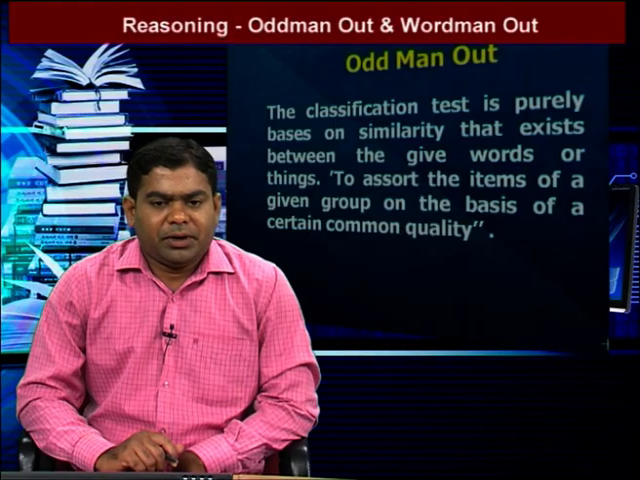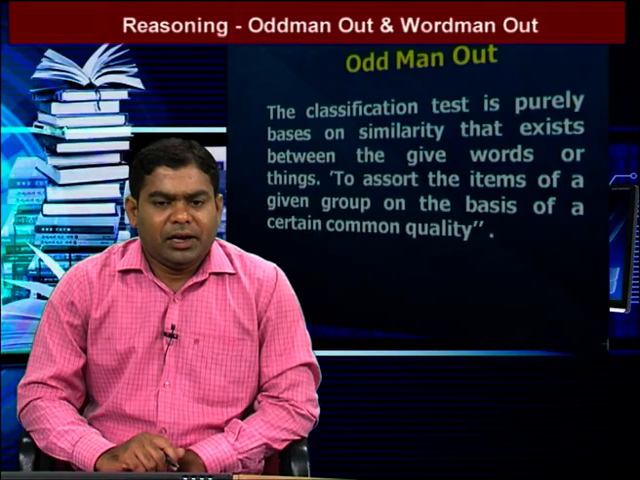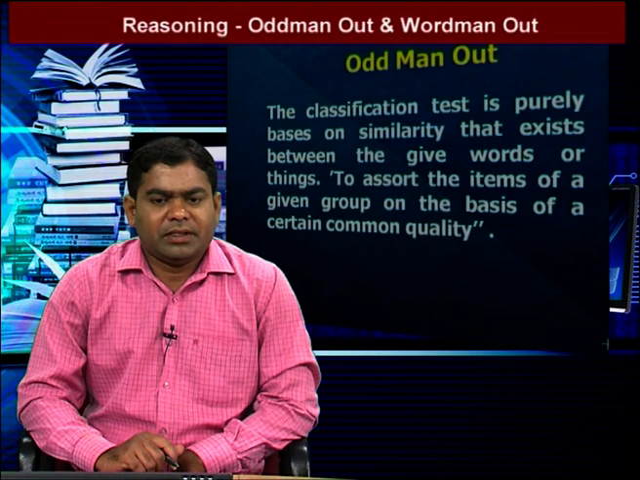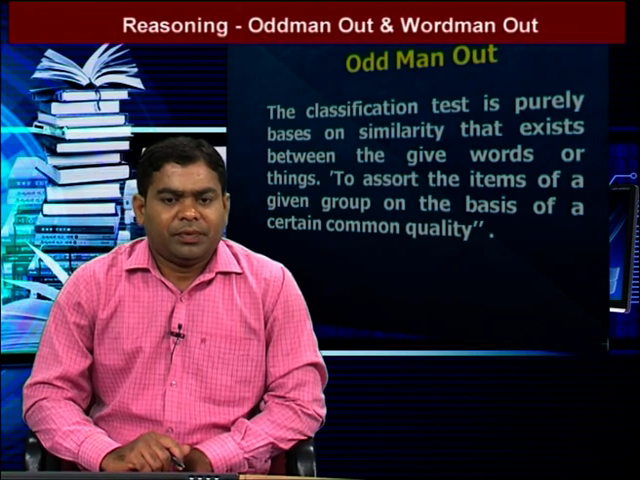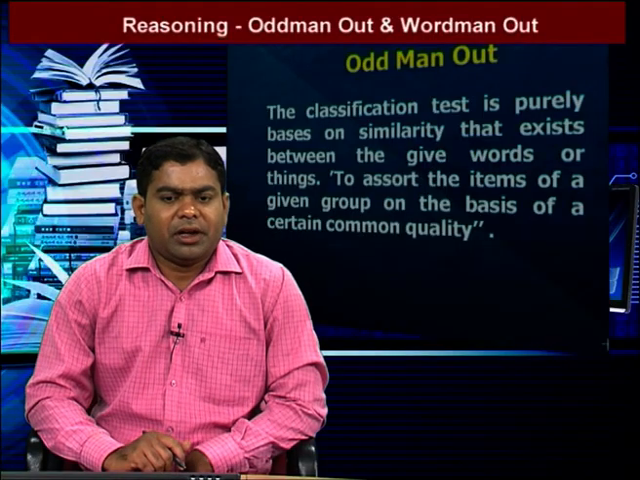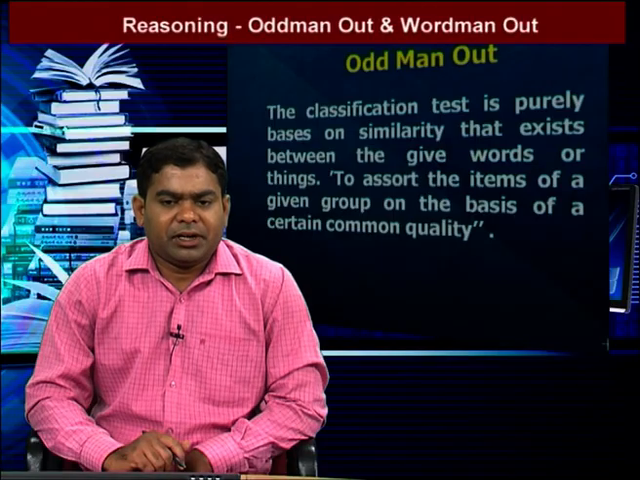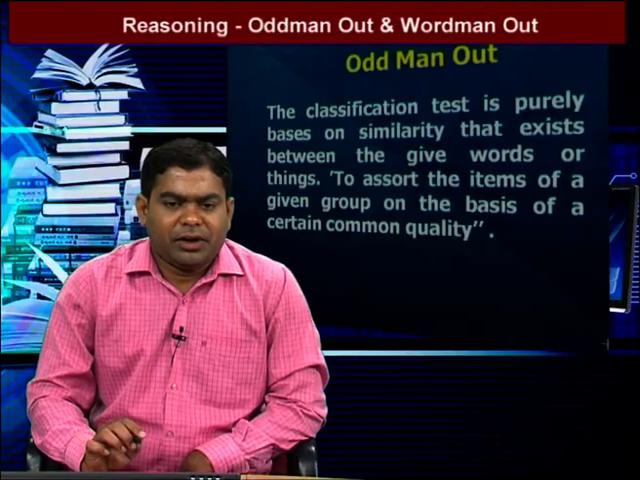Generally in this topic, in a question five options are given. Among these five options, four options are in the same pattern and one is different. We find that option. Here the classification test is purely based on the similarity that exists between the given words or things, to assort the items of a given group on the basis of a certain common quality. That means we find the different one, the odd man out.